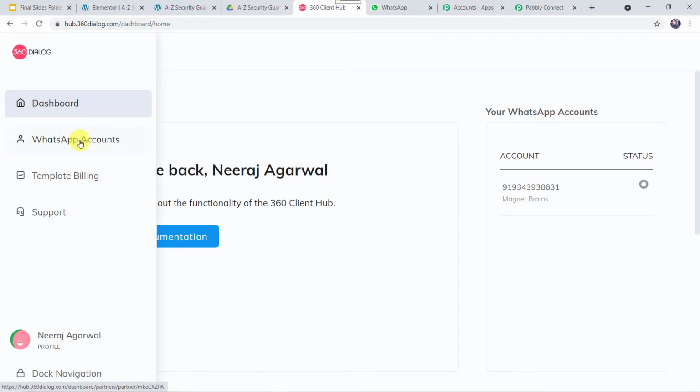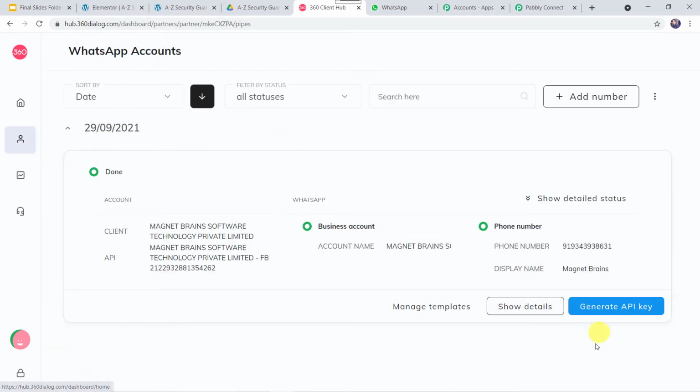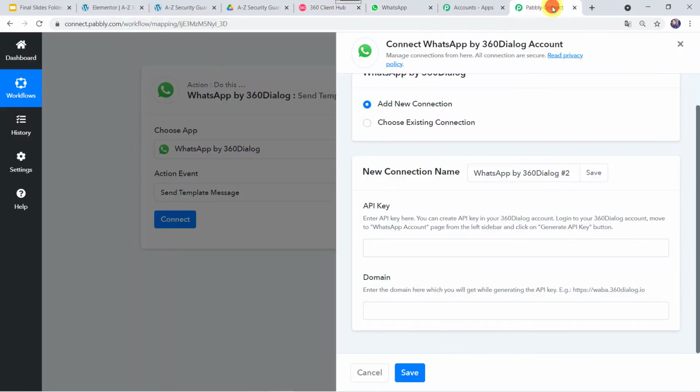Here we have to click on WhatsApp accounts, and here we can find the generate API key option. So you have to click on generate API key. Once the API key is generated, copy that API key, go to Pabbly Connect and paste the API key over here. Now once the API key is generated, the same API key can be used for different connections and various workflows. We don't have to generate the API key again and again. Okay. Now domain, let us read the instructions.